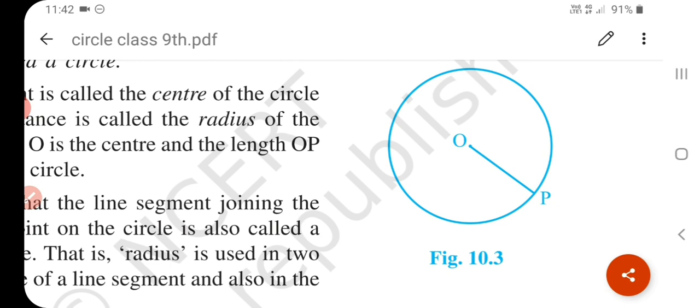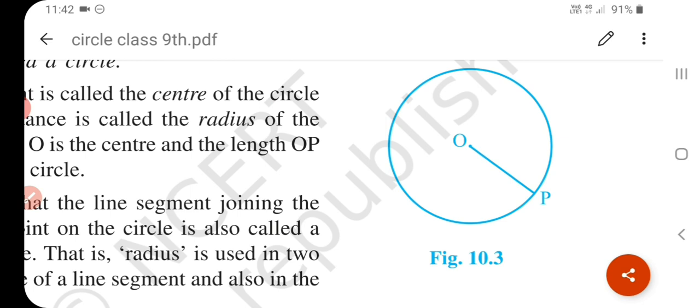The fixed point is called the center of the circle, and the fixed distance is called the radius of the circle. Or in other words, the line segment joining the center and any point of the circle is called the radius of the circle. In the following figure, O is the center and line segment OP is the radius of the circle. Okay, understand? And radius is also used in two senses, meaning line segment, or the length of it.